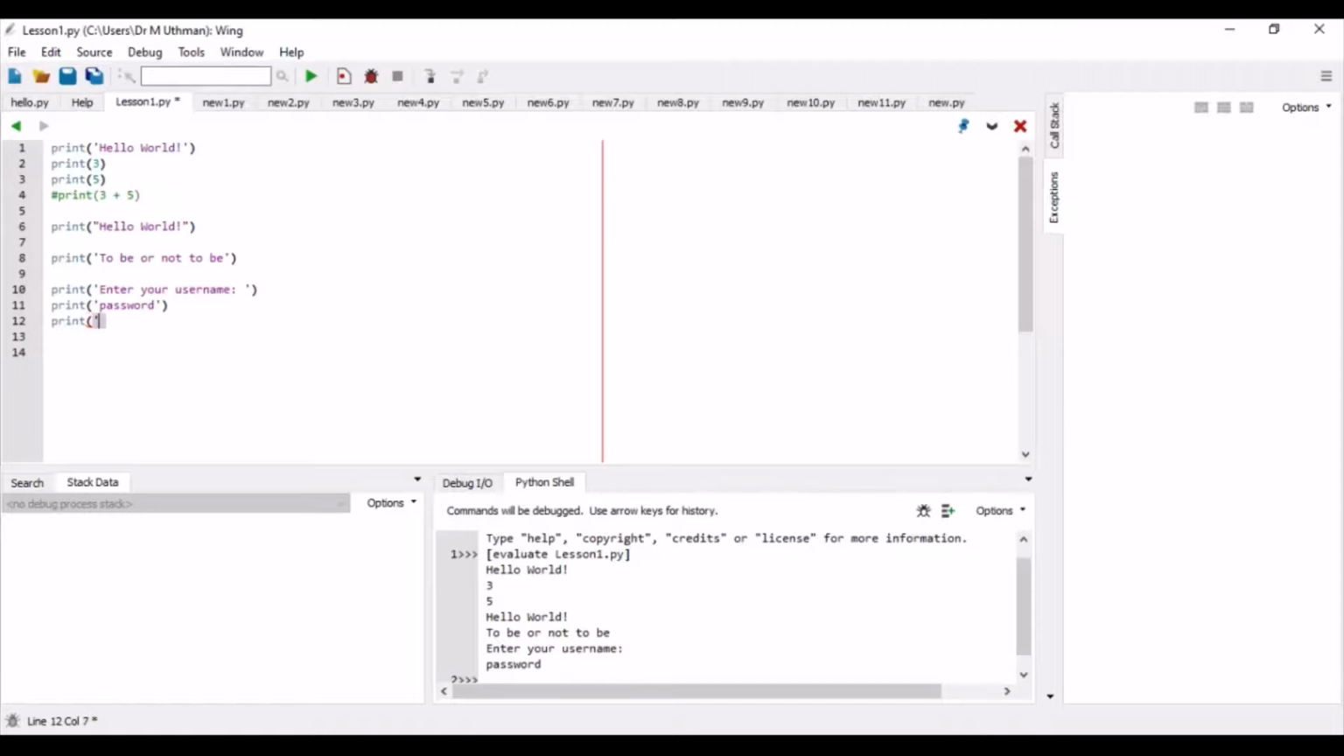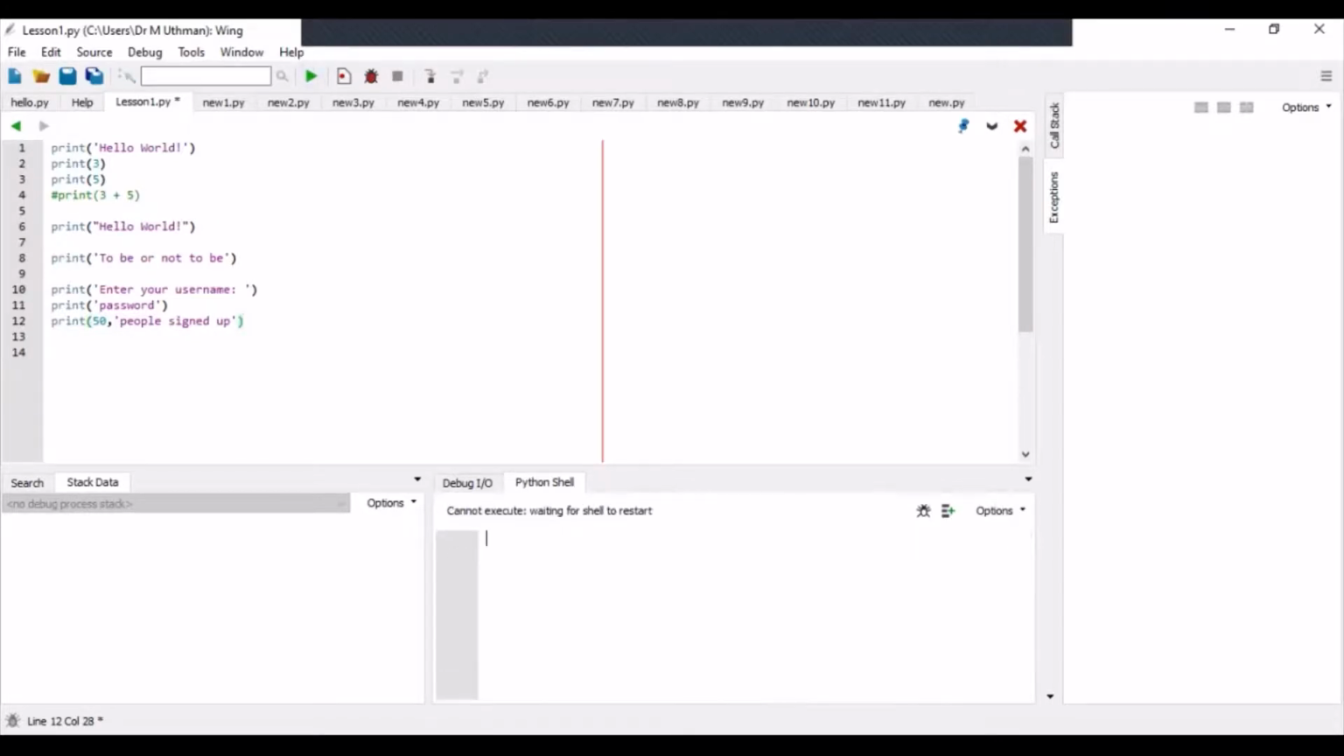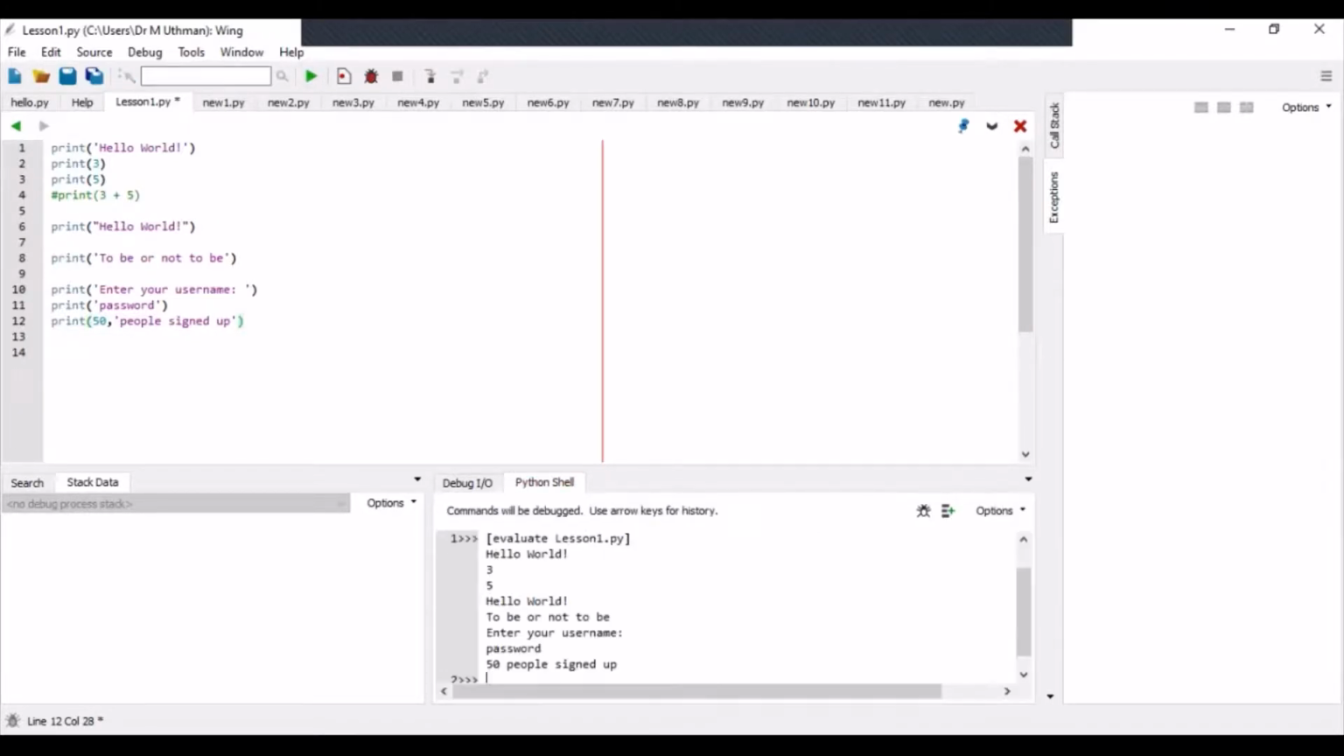50 people signed up. So you could write 50 and put a comma, then your quotation, people signed up. If you print this, you see that it will print them separately. You have the 50 and then people signed up, because it's enclosed within the quotation marks. It wasn't affected.